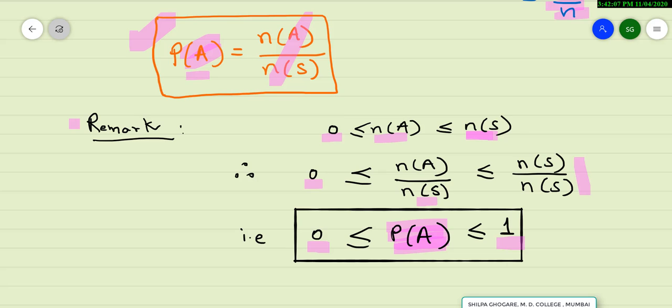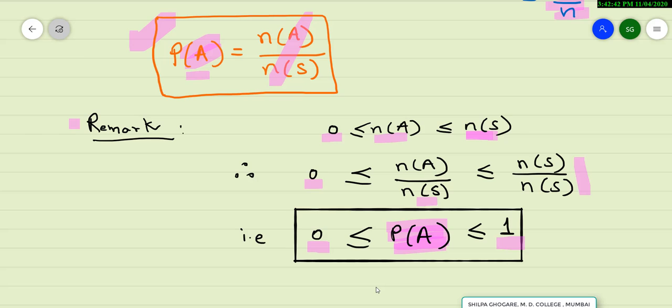Otherwise, the value lies between 0 and 1. So note that for any event A, the probability will always be between 0 and 1. You can never ever get the negative answer or an answer greater than 1.